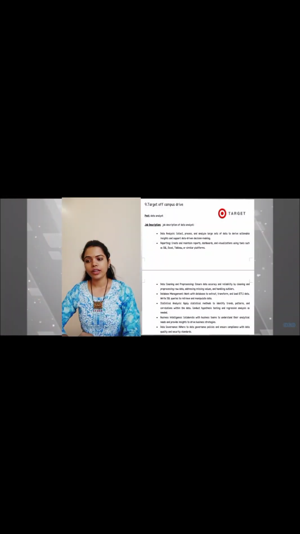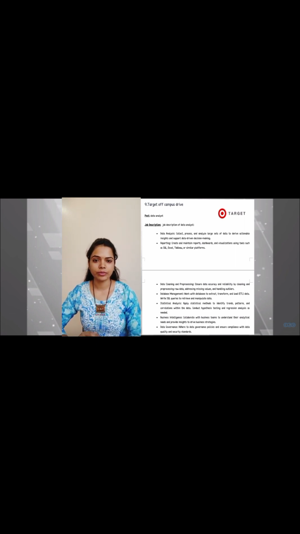There is a Target campus drive for the post of data analyst. Let's see the job description of the data analyst. Data analysis. In this, collect, process and analyze large sets of data to derive actionable insights and support data-driven decision making.